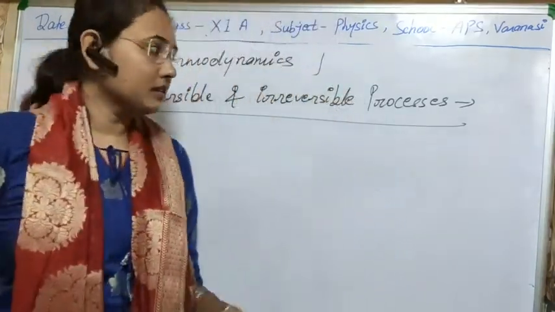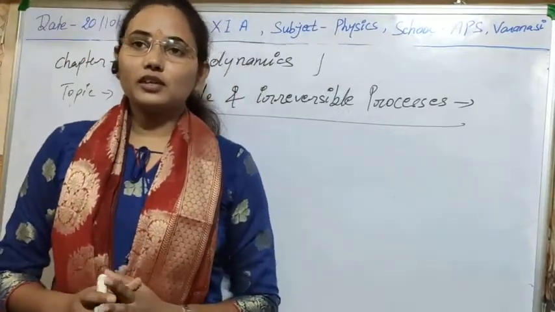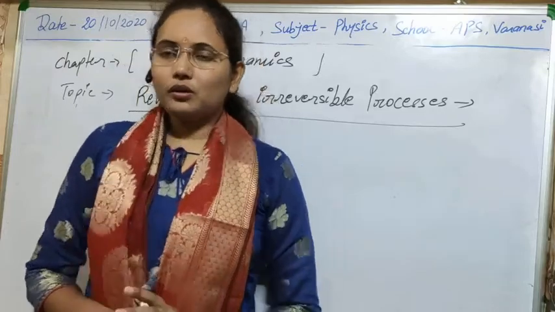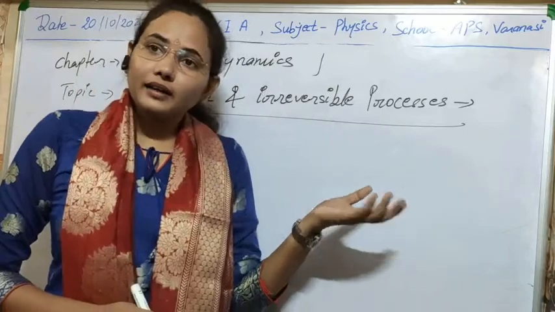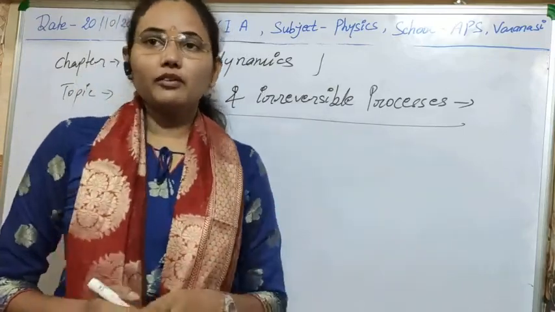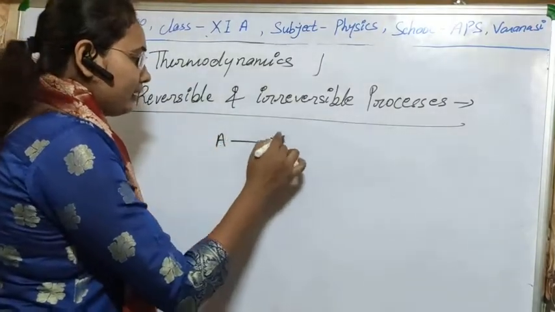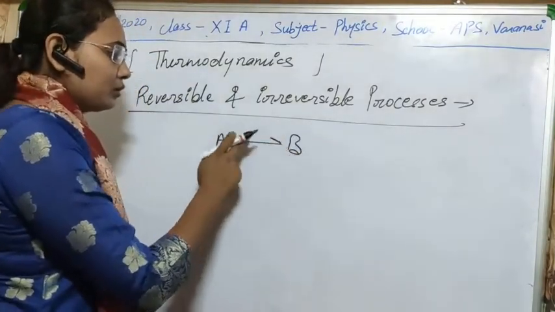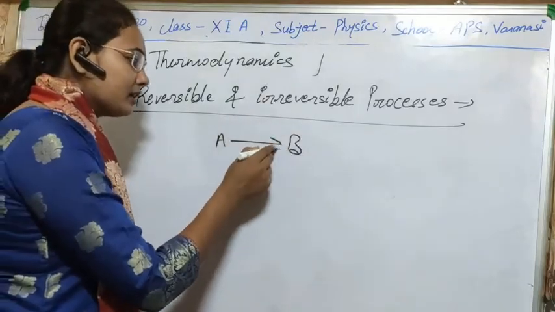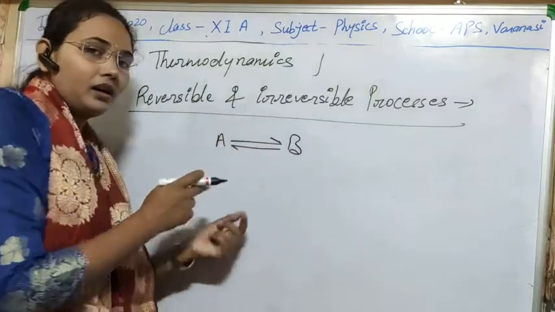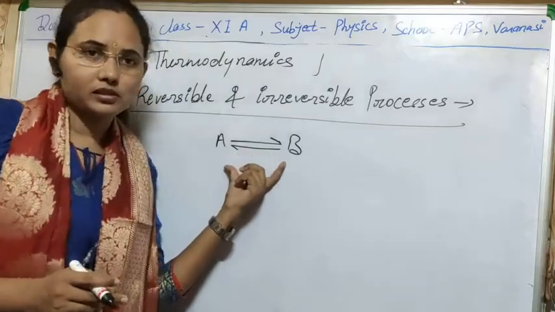So the next topic is reversible and irreversible processes. What is a reversible process, and what is an irreversible process? By the name it is clear: a process which can occur in the reverse direction also is a reversible process. Suppose there is an initial point A, which converts into B, going through some states, and again it is convertible back into A by the same processes in the reverse direction. Then it is called a reversible process.